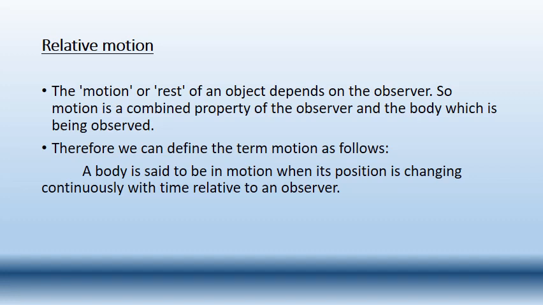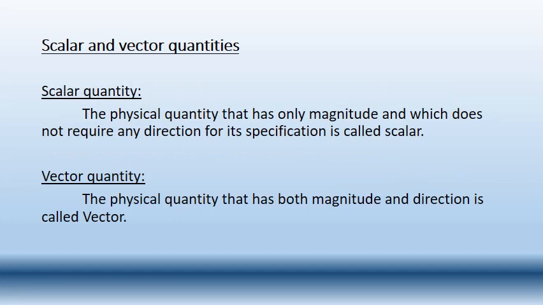Therefore we can define the term motion. How can we define the motion? A body is said to be in motion when its position is changing continuously with time relative to an observer. So when an object and its position, or a person and his position, is changing continuously with time, as observed by an observer, then the particular object or person is said to be in motion.